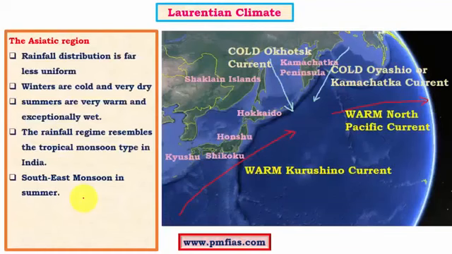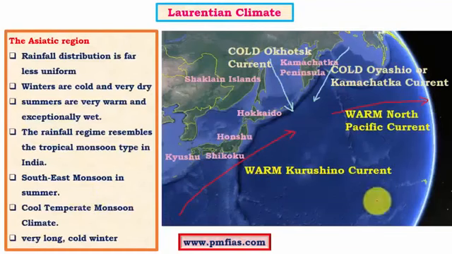And coming to the Asiatic conditions, here again we have winds flowing from the high pressure cells, especially in the summer months. So here monsoons are called south east monsoons during summer, and this particular monsoon brings a good amount of rainfall to both the Japanese islands as well as parts of Manchuria, Sakhalin Islands and eastern Siberia of Russia.